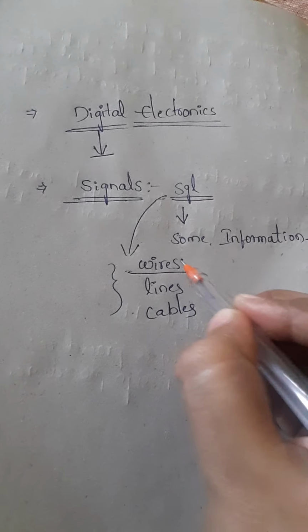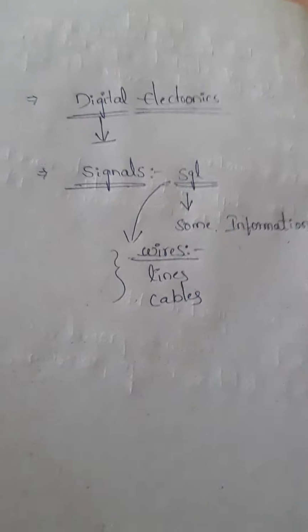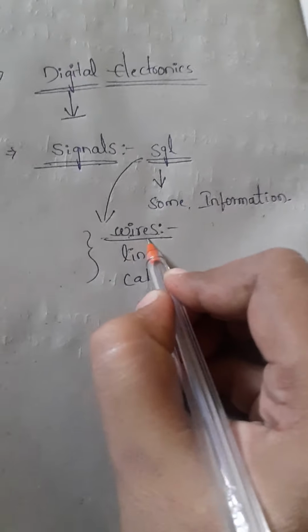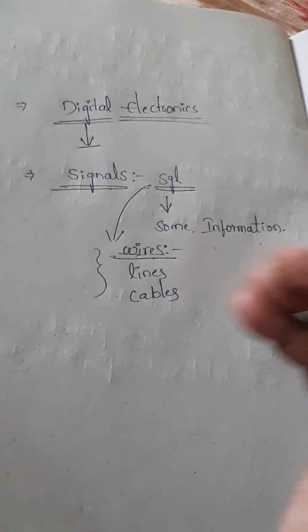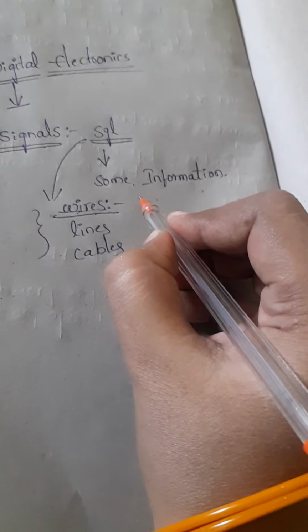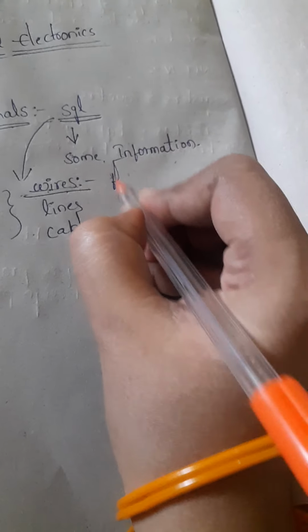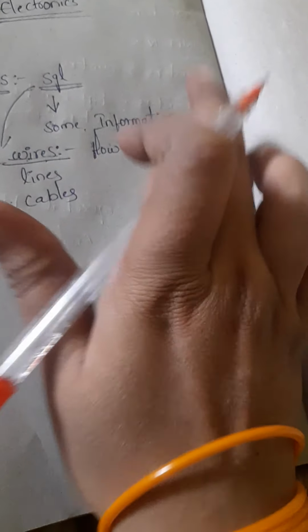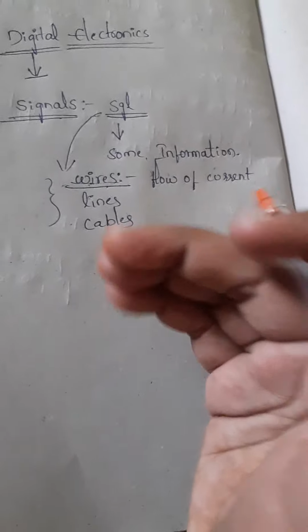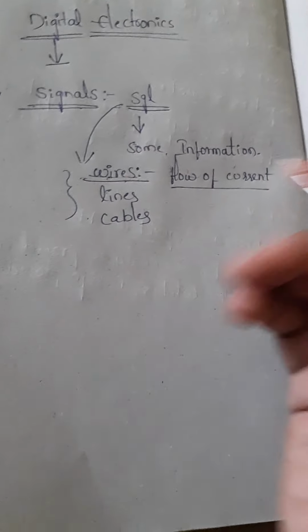Take wires, which we generally use in home appliances. What is meant by a wire? It carries the flow of current. The main action of a wire is that it just carries the current. So a signal is something which carries some information. What that information is depends on the device and the signal we have.